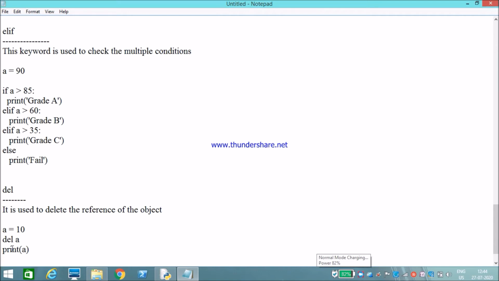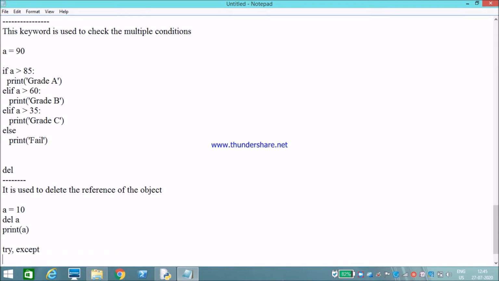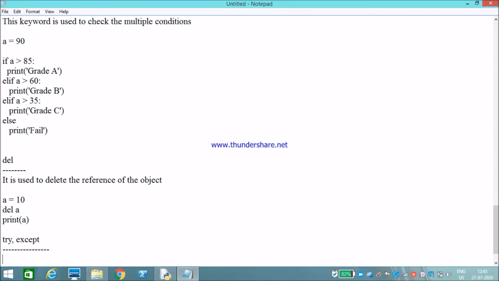Now the next keywords are try and except. Try and except are used in exception handling to handle the exceptions.